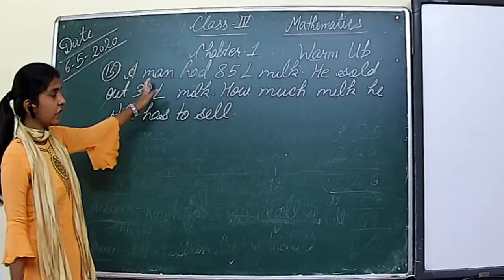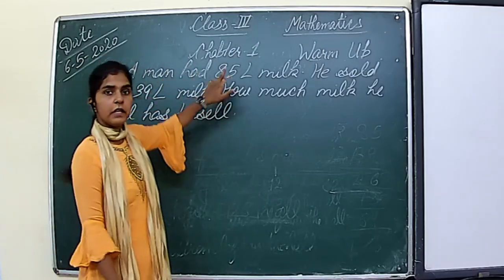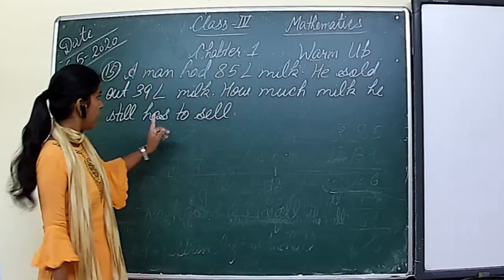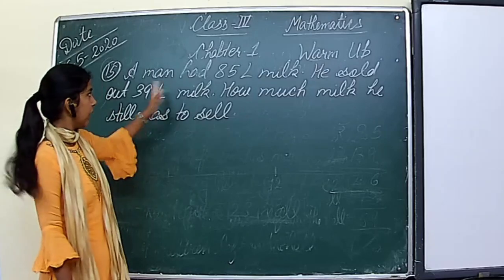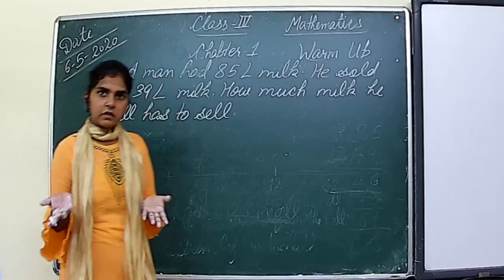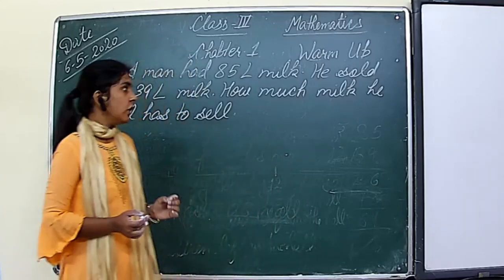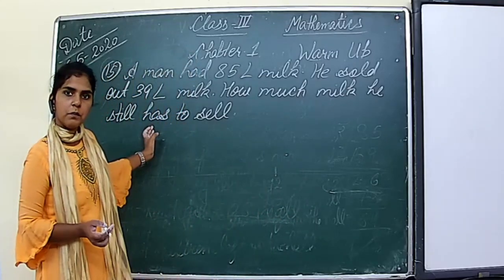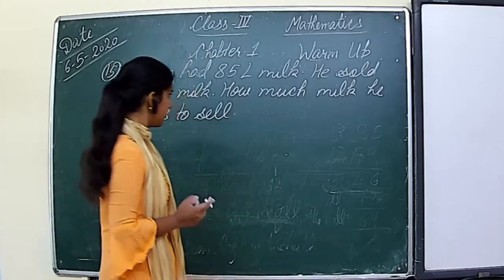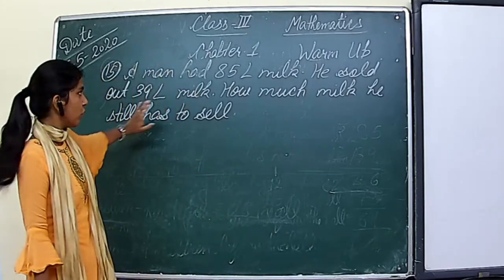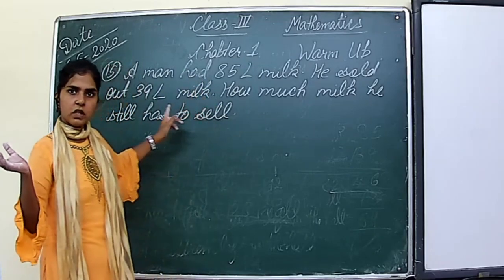So in starting he had 85 liter milk. How much milk he had? 85 liter milk. And how much milk he sold? 39 liter. Suppose that man had 10 liter milk and he sold 4 liter milk. So how much milk will be left with him? 10 minus 4, that is 6 liter milk will be left with that man.